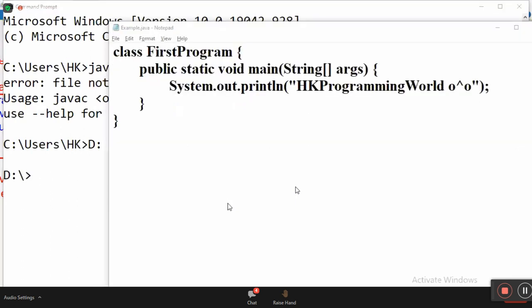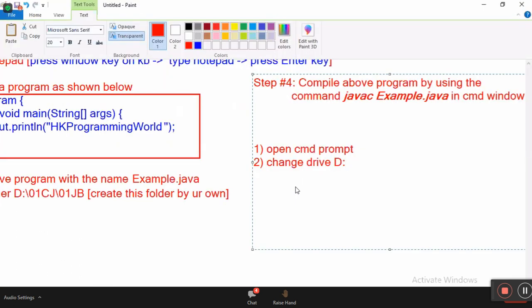Then next, change directory. Third, change directory. How to change directory?